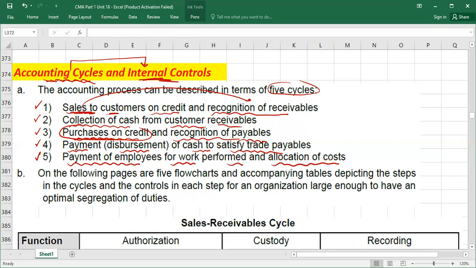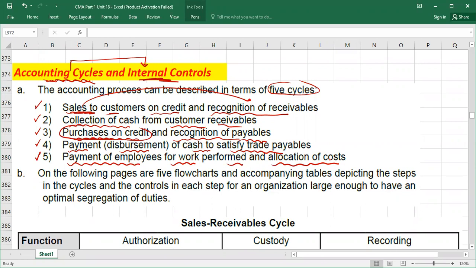So these cycles we are going to understand. Here we go. The first cycle we need to understand, guys, and I'm going to explain it now. What you have to do is simply memorize the steps in each cycle, because mostly in your exam the question will ask, for example, in the sales cycle, what will be the first step, what will be the second step. He will give you 4 options.